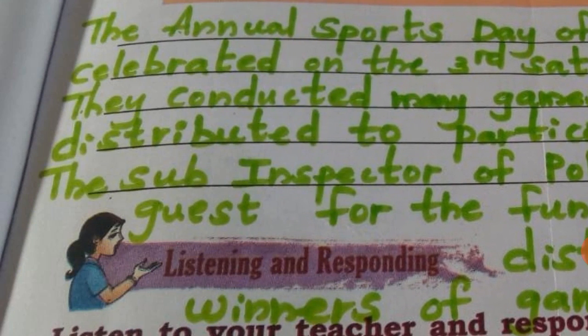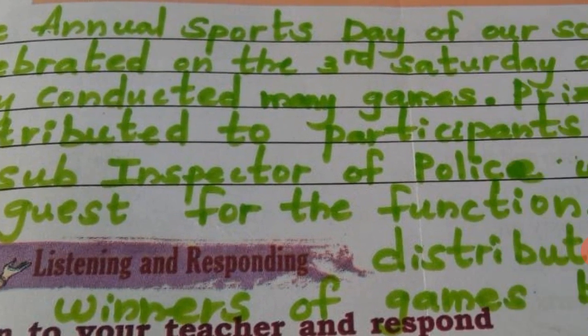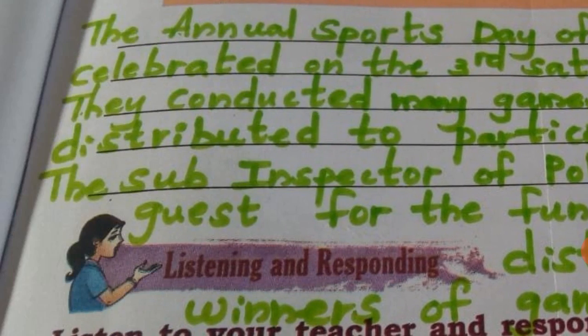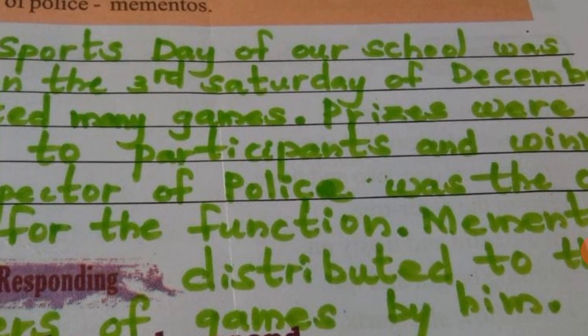So prizes were distributed to participants and winners. Sub-inspector of police. Why did SI of police come as a clue here? Because SI of police is the chief guest of that function. So the sub-inspector of police was the chief guest for the function. Mementos. Mementos were distributed to the winners of games by him.